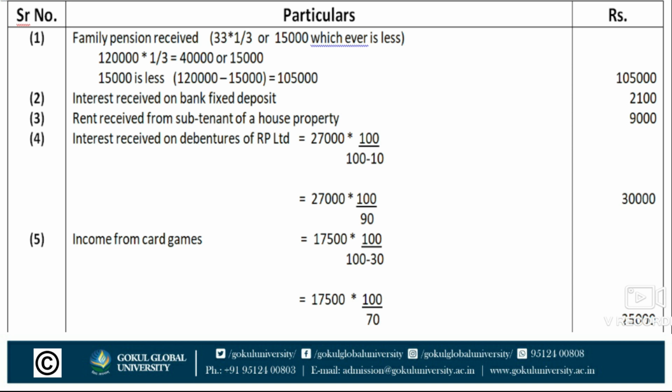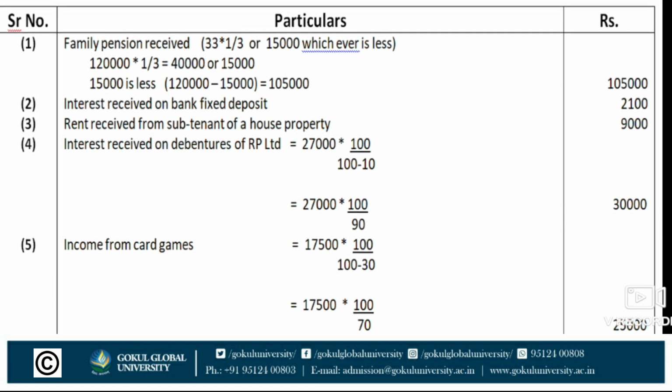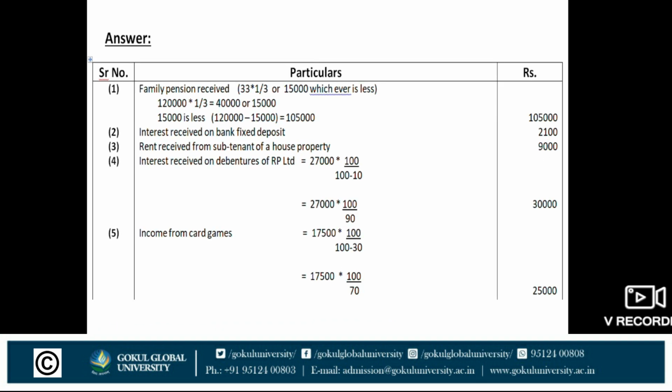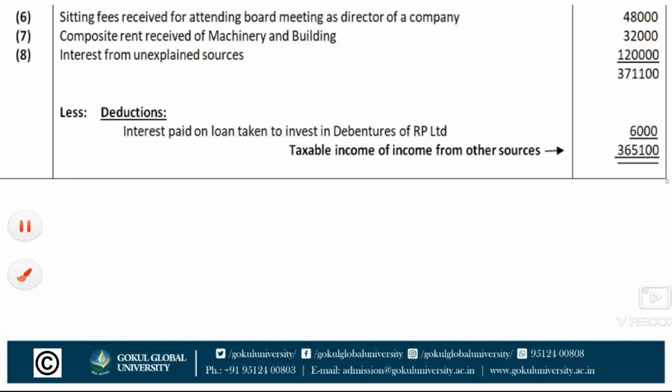Next, income from card games, it is also taxable. So calculation is 17,500 into 100 upon 100 minus TDS, means 100 minus 30. So 17,500 into 100 upon 70 is equal to total amount 25,000. Next, sitting fees received for attending a board meeting as a director of a company.